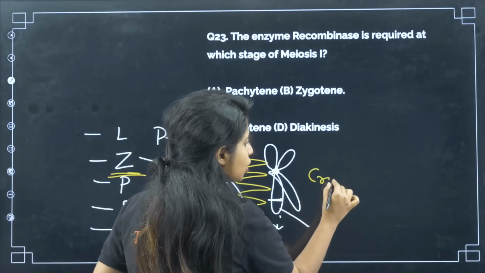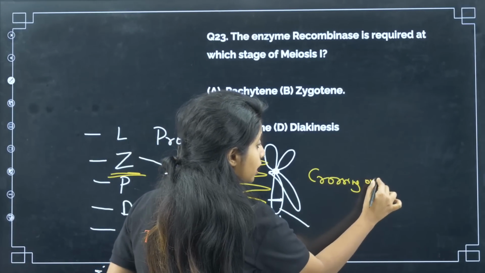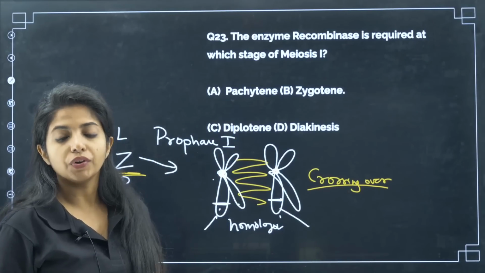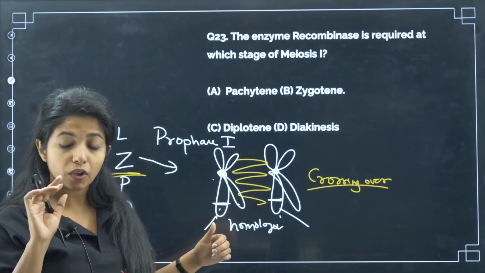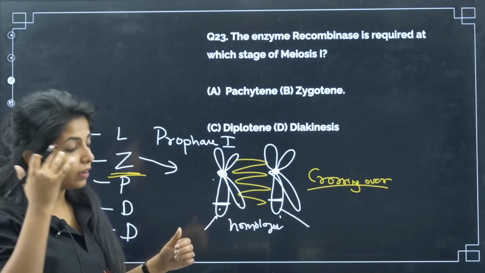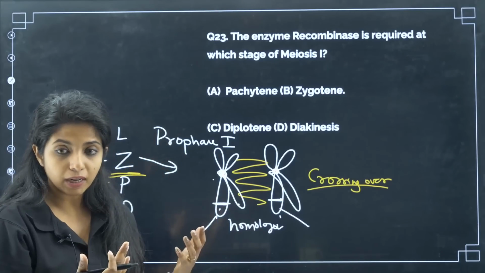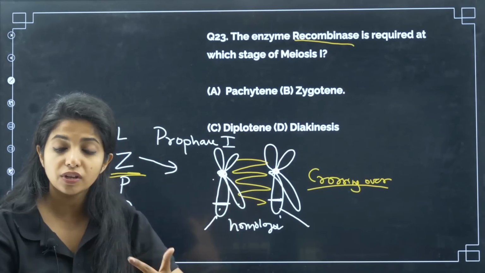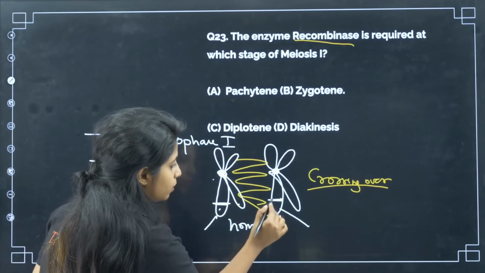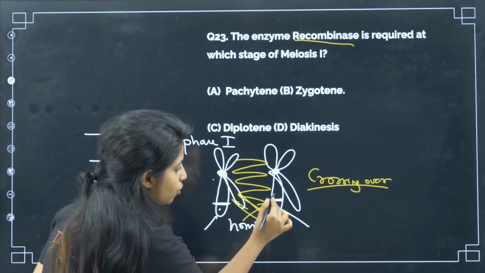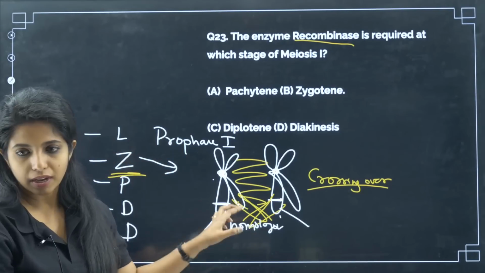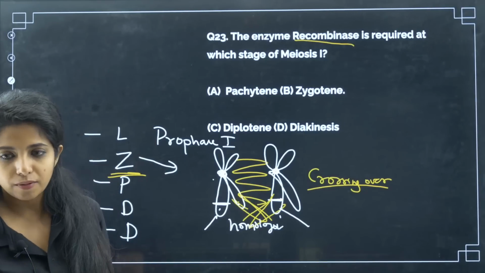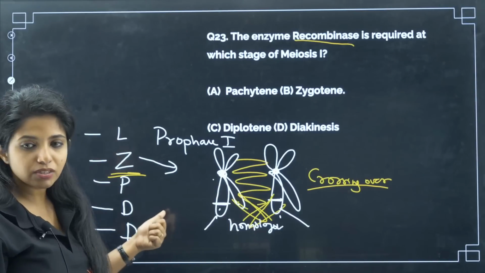What do you call this? Crossing over. So this is a very important feature of pachytene stage. Crossing over happens over here. Pachytene has a C, you can remember crossing over with C. When crossing over happens, it cannot happen randomly like that. You need an enzyme, and that enzyme is known as recombinase, which helps in recombination. So there will be crossing over like this. The chromosome goes off, and crossing over, forming an X-shaped structure over here. So this is the thing that you have to remember. Followed by, in diplotene stage, what will happen?